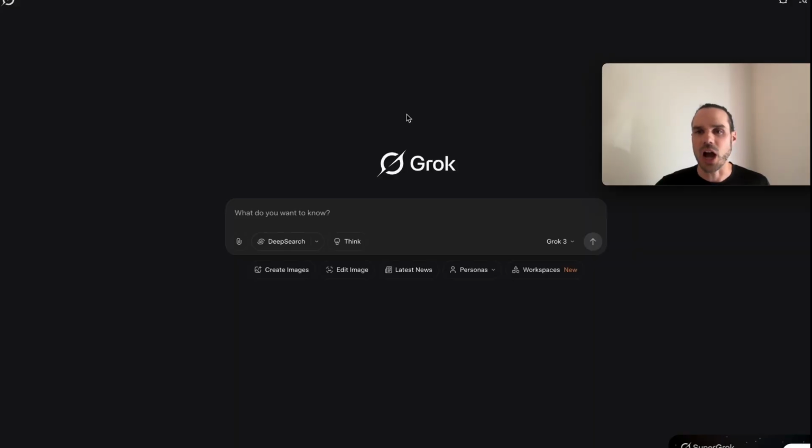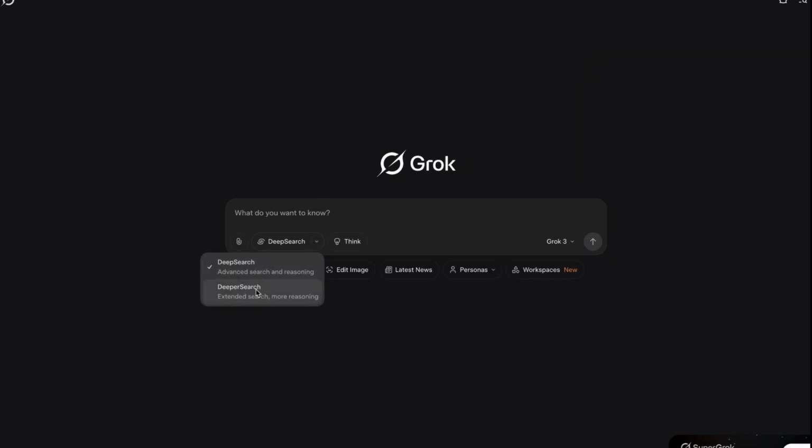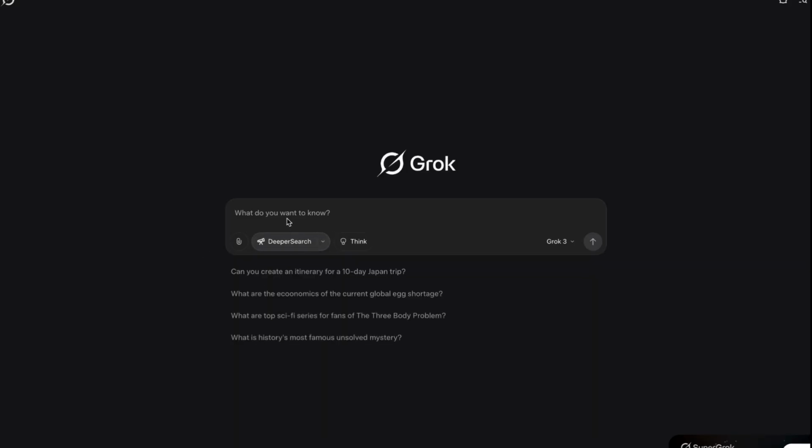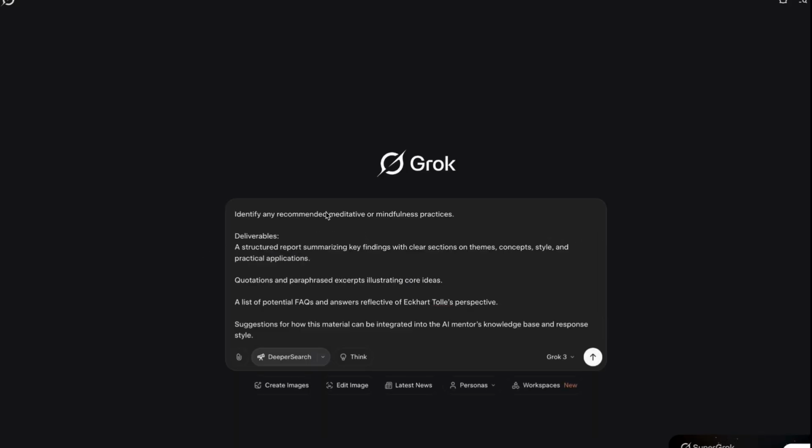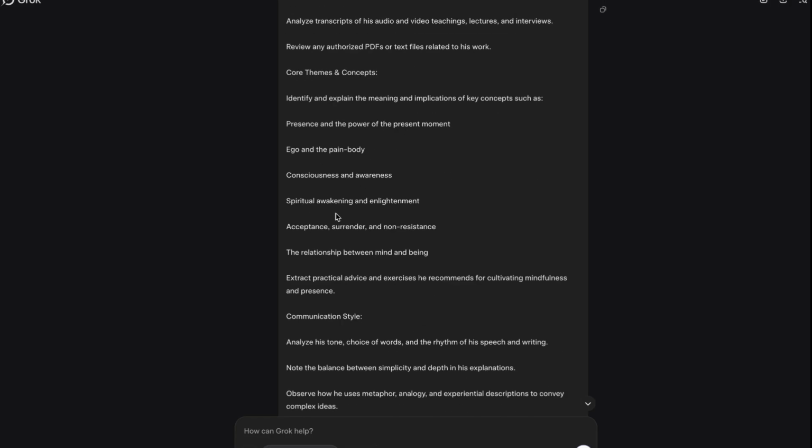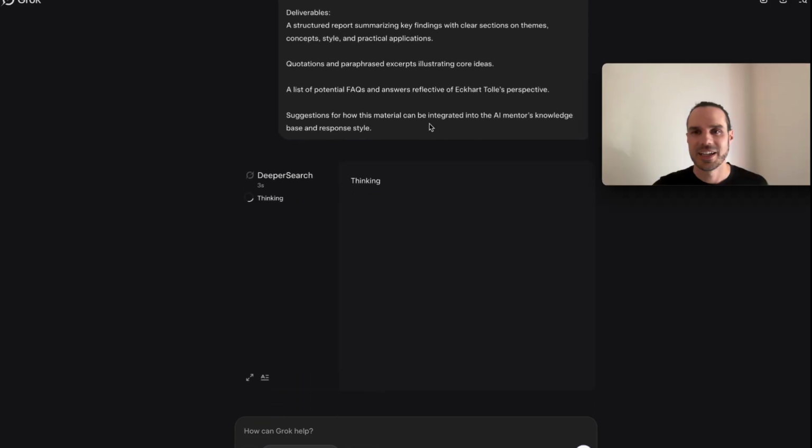Now we're going to head over to Grok. So it's grok.com. This is through Elon Musk. This is his large language model. We're going to go to deep research here. I think there's deeper research. So we're going to test this out here. Pop in the prompt. And there you go, just like that.